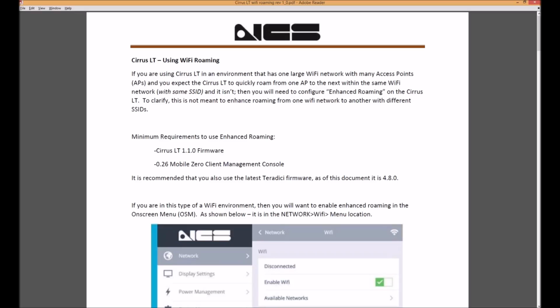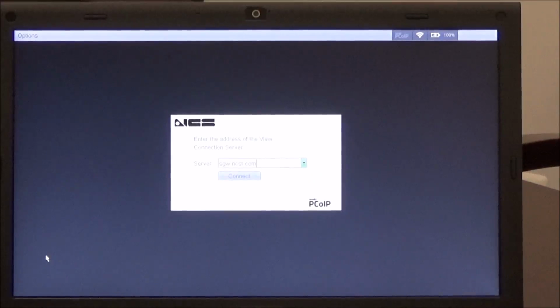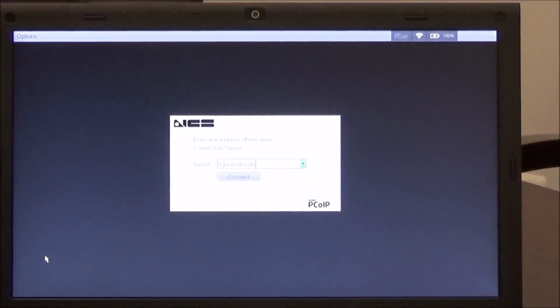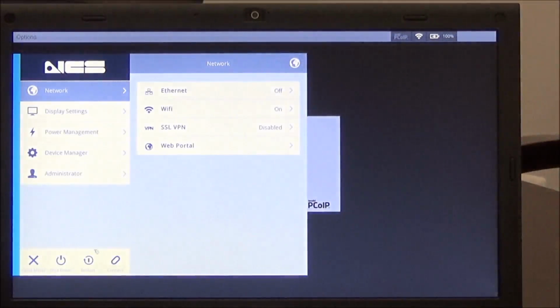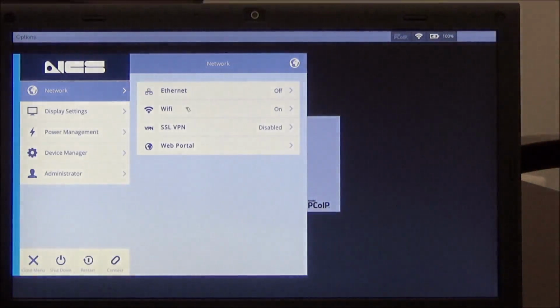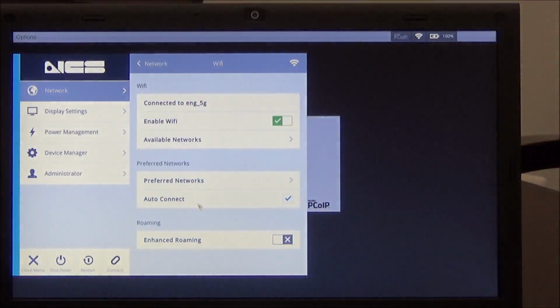So we'll go ahead and get started with setting up the Cirrus LT to do the enhanced Wi-Fi roaming. The first thing you'll need to do is open up the on-screen menu by hitting Function F10 and then moving to Network and then Wi-Fi, and then go ahead and click the enhanced roaming selection box there. And once you have the green check mark, you will have enabled it.